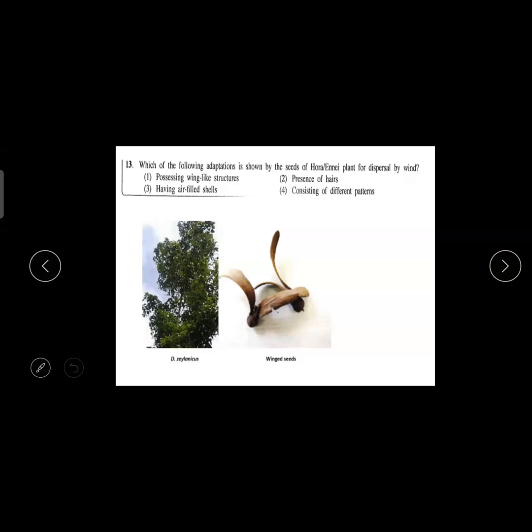So can you tell some examples for air-filled shells? That one, lotus. I don't have the picture now. The lotus one has air-filled, small cavities. In the textbook, that picture is there. Lotus and lilies, I think it is there. Here for air-filled shells, you can take even coconut, no? There is a shell and inside that air is filled. Inside the coconut there is a hole, that one also you can take.